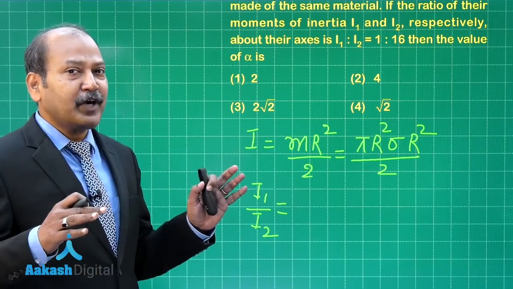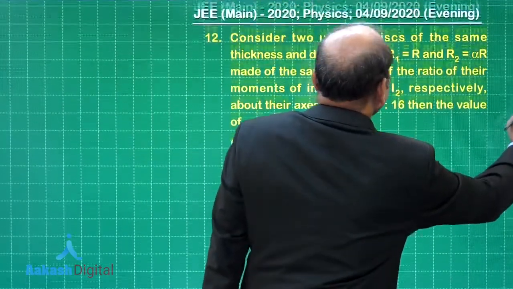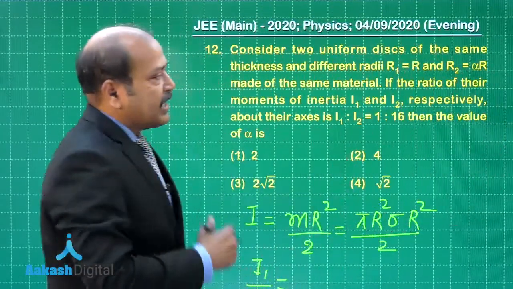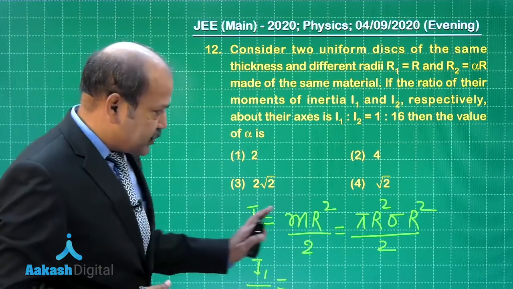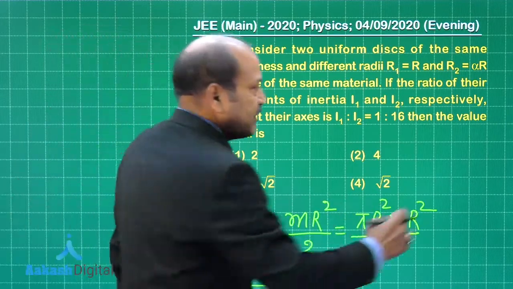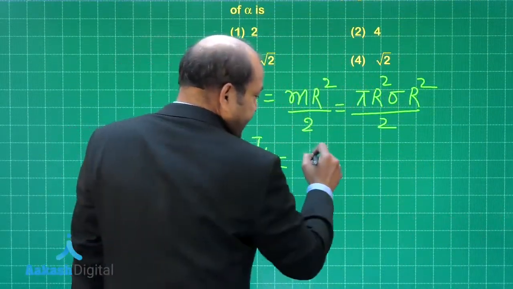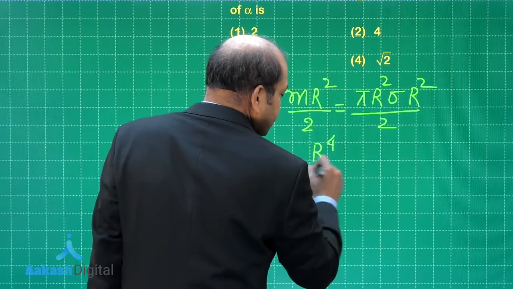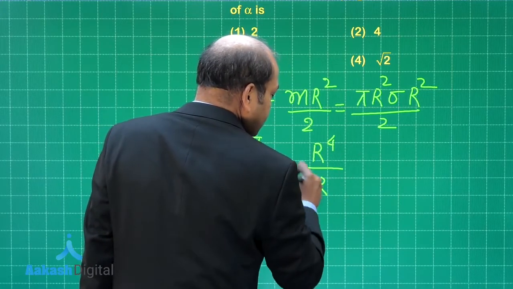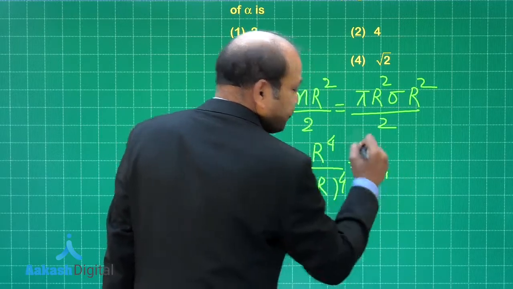I hope that point is quite clear, because I1 by I2 is 1 by 16 and R1 is R, R2 is alpha R. Moment of inertia in this particular case is proportional to r to the power 4. So, combining all this, we have I1 by I2 equal to r to the power 4 divided by alpha r to the power 4, which is 1 by alpha to the power 4.